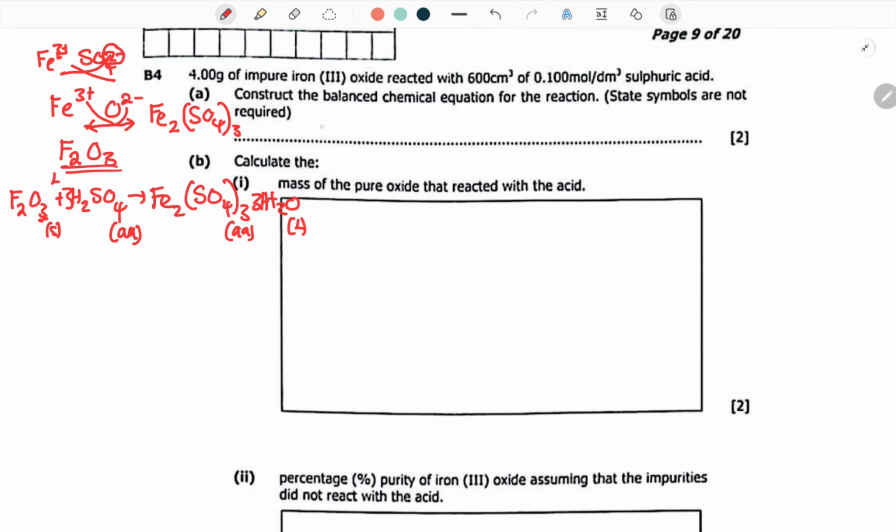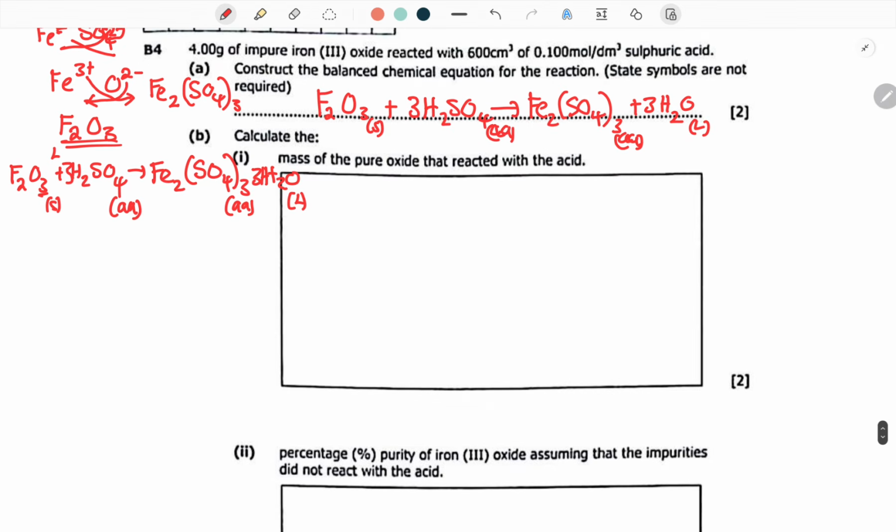So this is what is going to be formed: Fe2O3 solid plus 3H2SO4, which is a sulfate, of course, in aqueous state, and then this is producing Fe2(SO4)3, which is in aqueous, plus 3H2O, which is a liquid. That's how you write your balanced chemical equation.